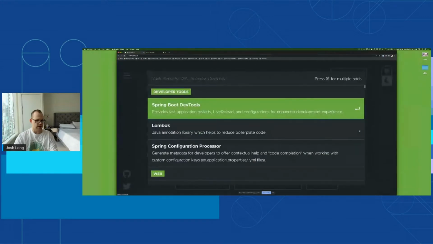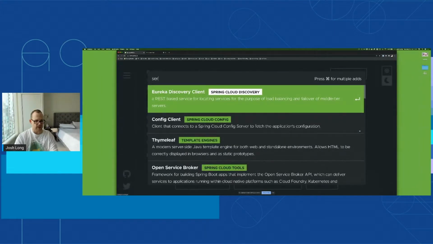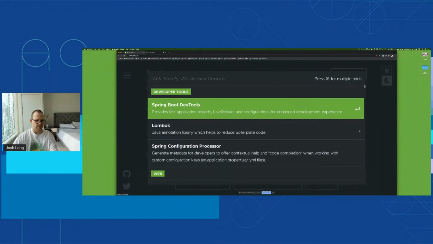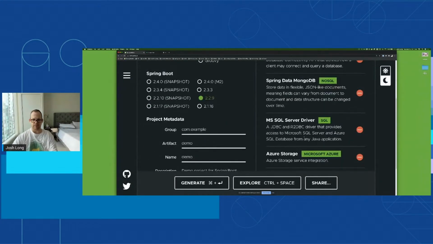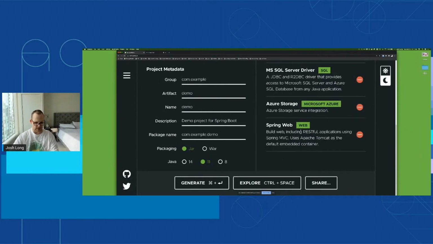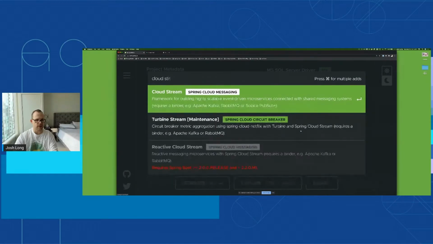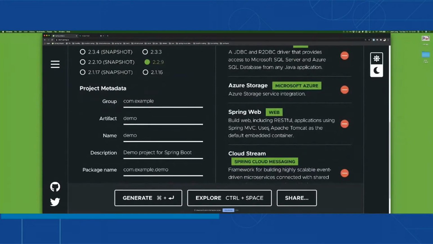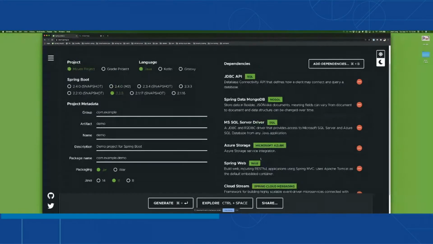We're going to bring in, what else do we want? What else do we need? That's the question, my friends. I think we've got everything, right? I've got JDBC, I've got MongoDB, do I have web support? Let's bring in that. We want web support. And do we have Spring Cloud Stream? Here we go, good, got that. So we have now a number of different dependencies: Cloud Stream, web, Azure Storage, JDBC, Microsoft SQL. I'm happy with that. I'm happy with what that gives me.